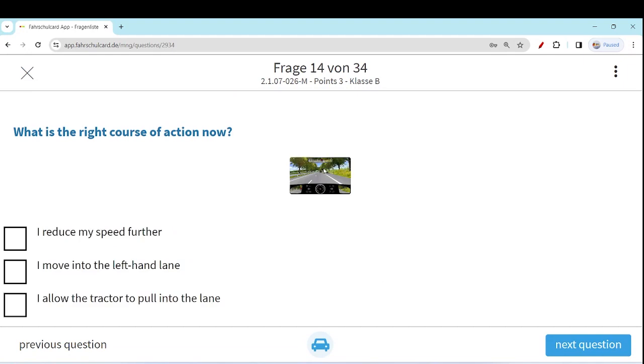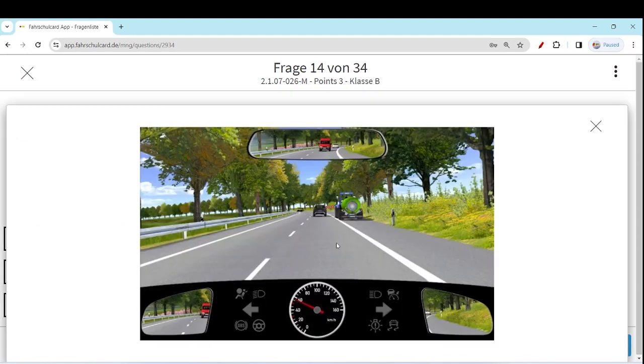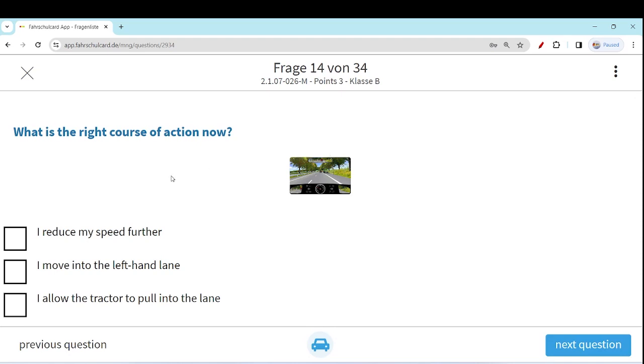Normally, this kind of behavior is very much prescribed, even suggested on the motorways. If someone is trying to merge onto the lane and you have empty space, you can change the lane so that the driver can merge comfortably and you have more space, so you can swerve to the left. But in this case, the oncoming traffic is also there, so you cannot change the lane. So what is the right course of action now? The right course of action will be, I reduce my speed further.